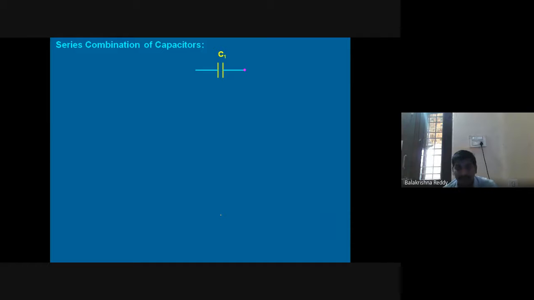This is capacitor 1, capacitor 2, capacitor 3. These three I have connected one after the other. You can check here: C1, C2, C3, right? All are connected one after the other. But the first end of the first capacitor is connected to the positive terminal of the battery, and the last end of the last capacitor is connected to the negative terminal of the battery, right? So you can see here the potential difference V which I have applied.